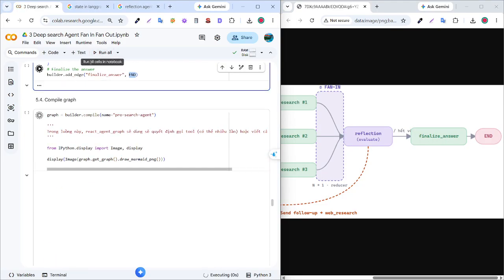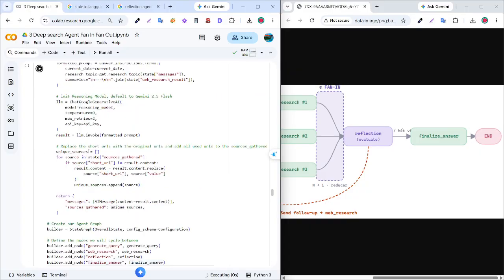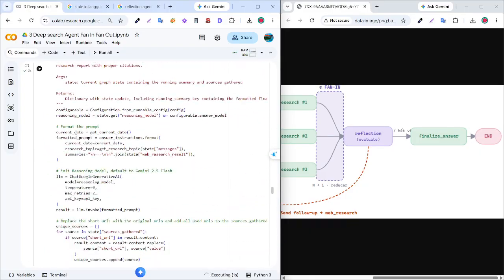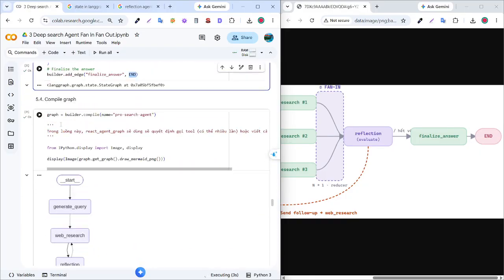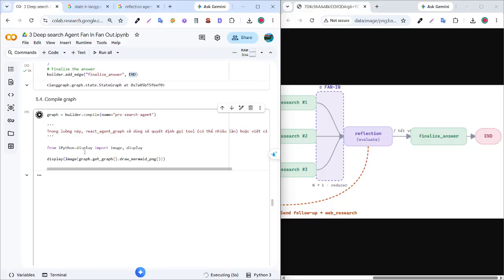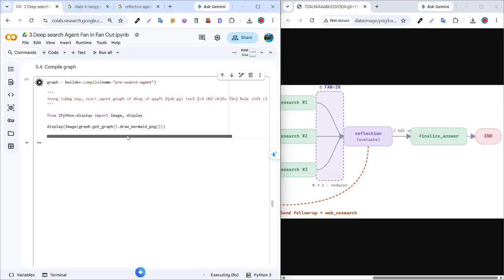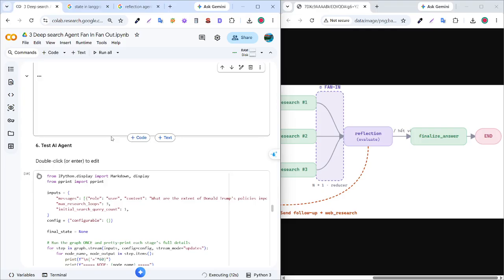So when I run the code, as you can see, it can compile the graph I defined.